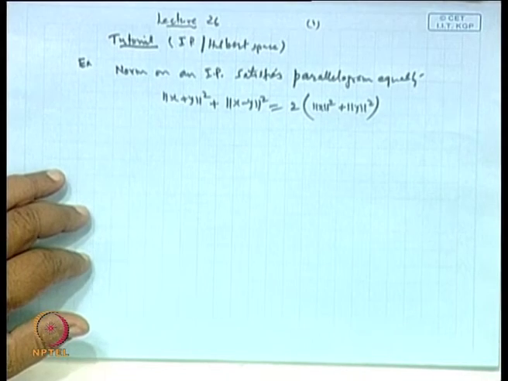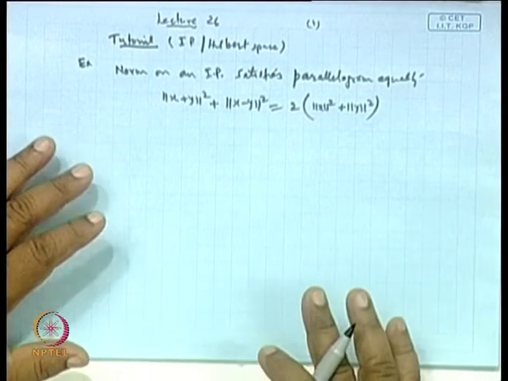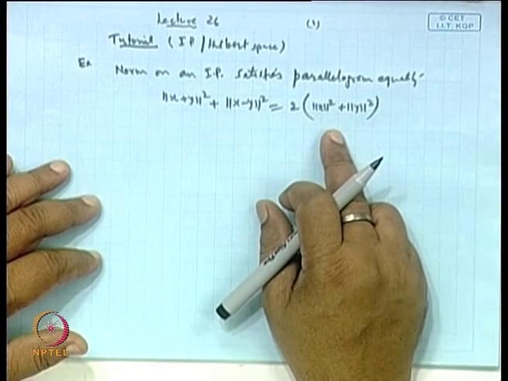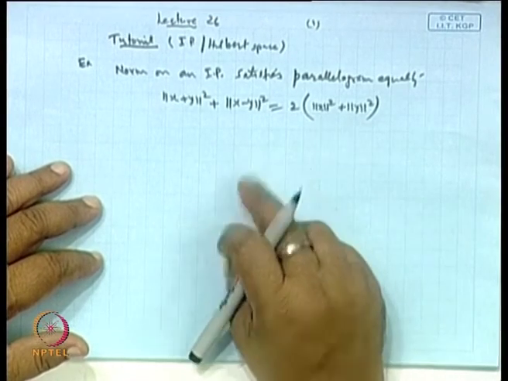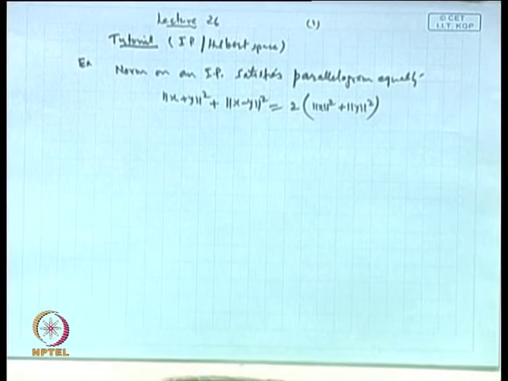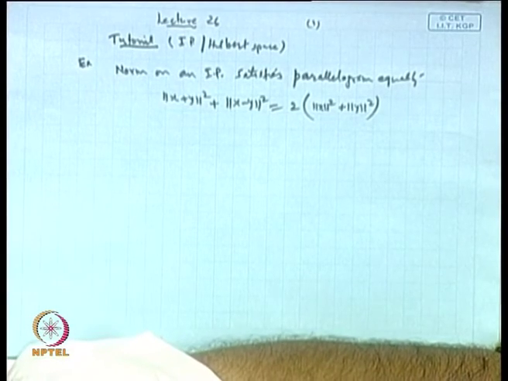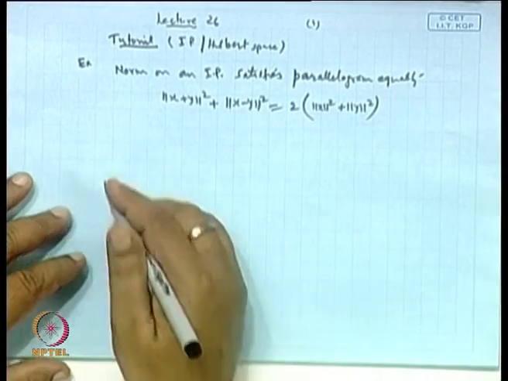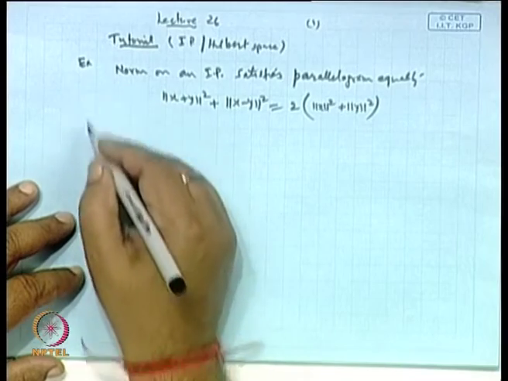Now, from here, if a norm does not satisfy this parallelogram equality, it means it cannot be derived from an inner product. For example, the norm we have seen does not satisfy this parallelogram law, and therefore it cannot be derived from an inner product. So, here is a similar type of problem.